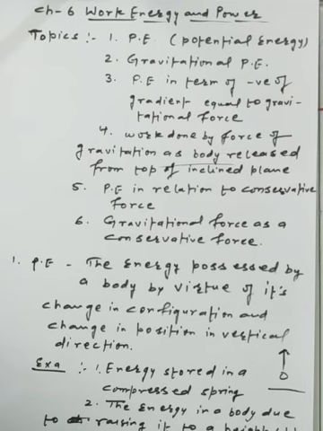Now what is the dimension of potential energy? Same as the dimension of work done: M1 L2 T-2 is the dimension of gravitational potential energy, or simply potential energy. Here we are considering potential energy in the part of gravitation, which needs to be discussed in an elaborate manner.